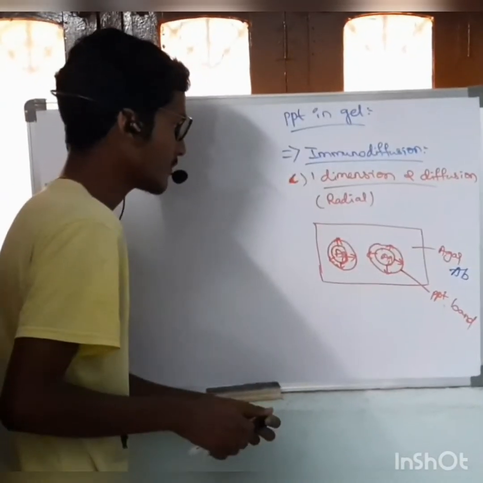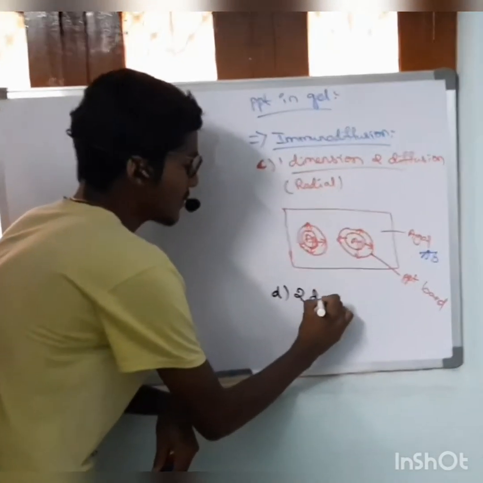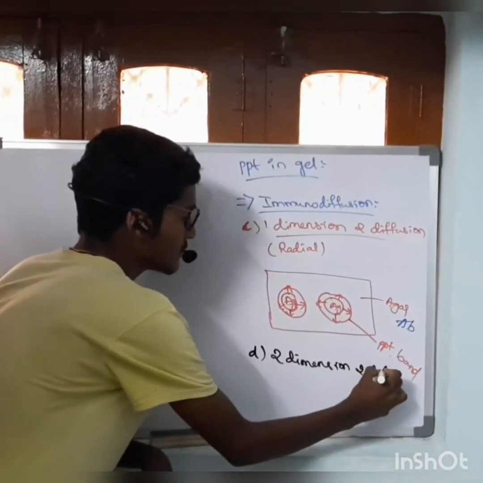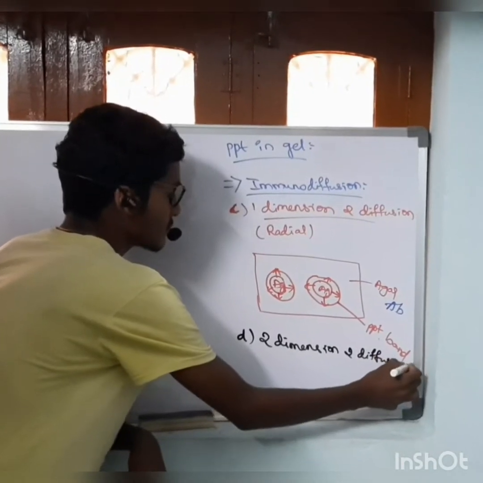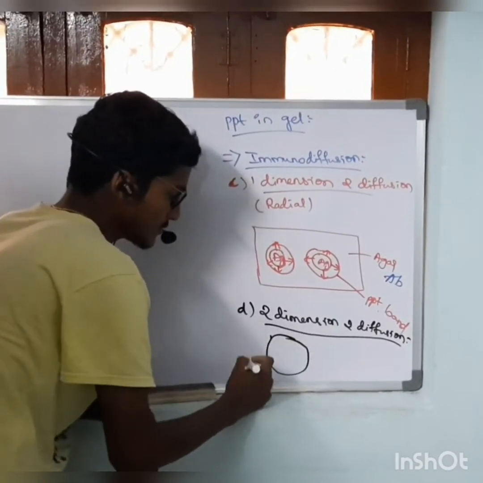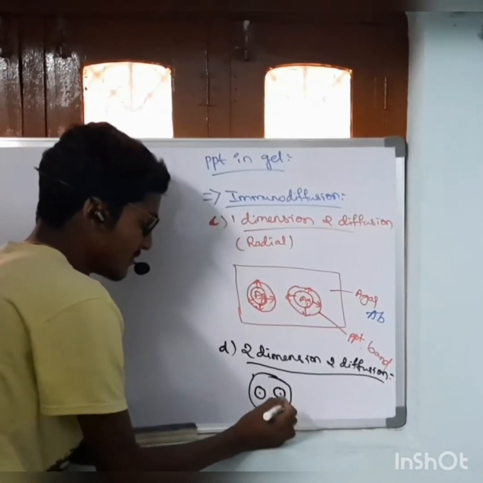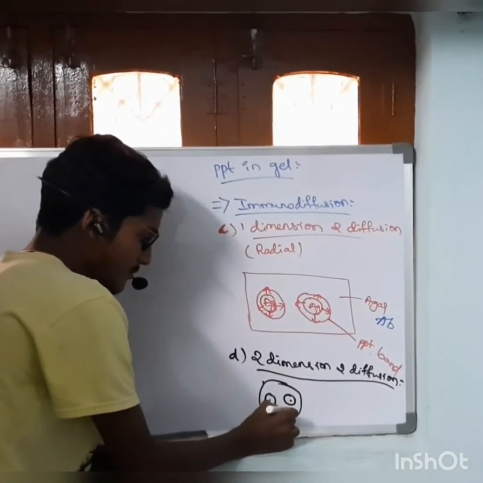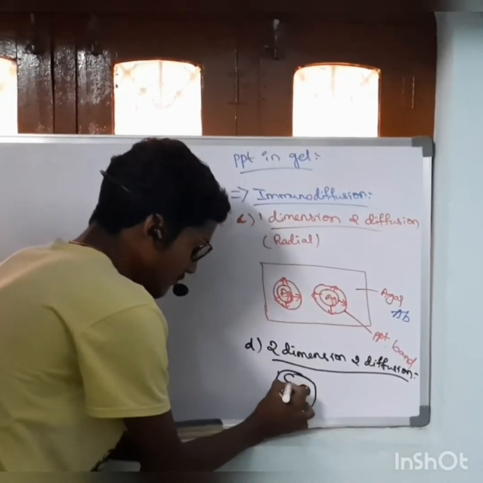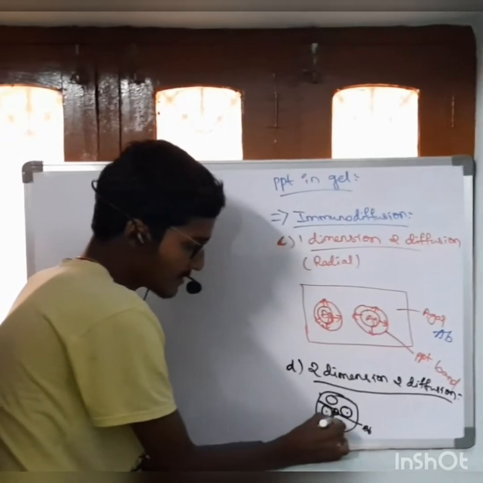Next one is double dimension double diffusion. It is a petri dish. Antigen wells are taken, and antigen is added. In the middle, antibody is added. There is a formation of precipitation bands like this.